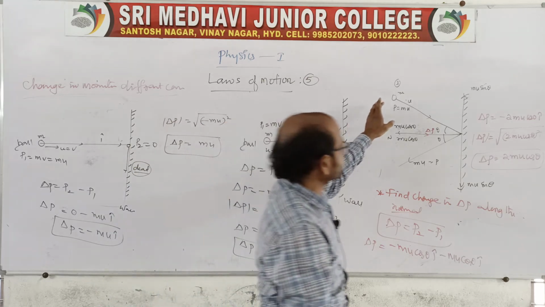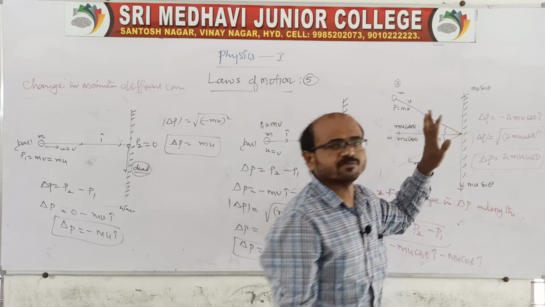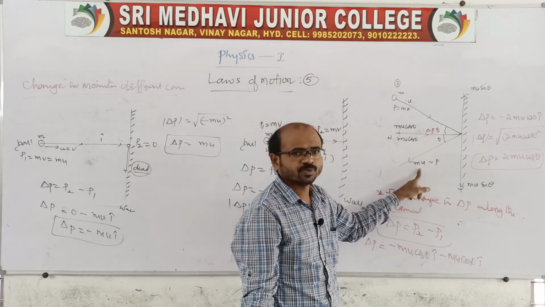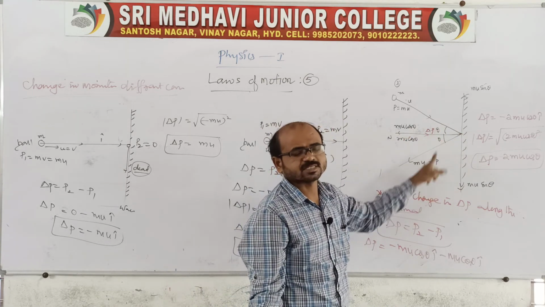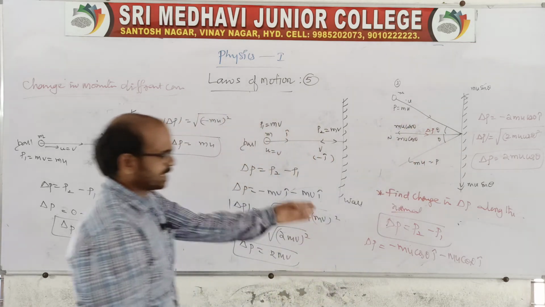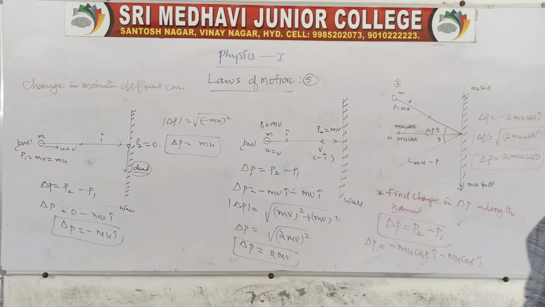And the third is when the ball strikes at an angle theta with the normal and again rebounds with the same momentum and the same angle. In this case the change in momentum is delta p equal to 2 mu cos theta.